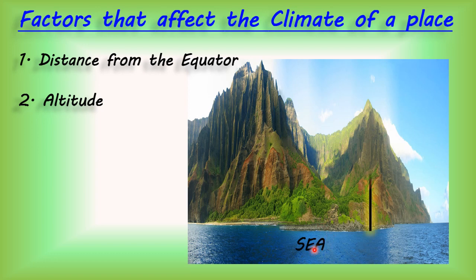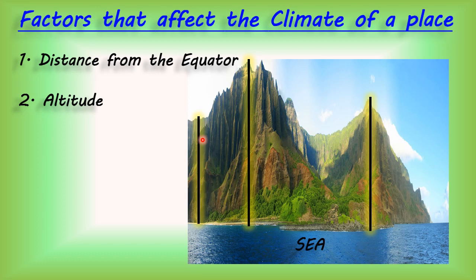Now see, children, here. From sea level we measure the height of land. Okay. And when the height of land goes more than 600 meters, then it comes in the hills category. And when this height goes above 900 meters, then it comes in the mountains category. Okay, children, now this much is clear.